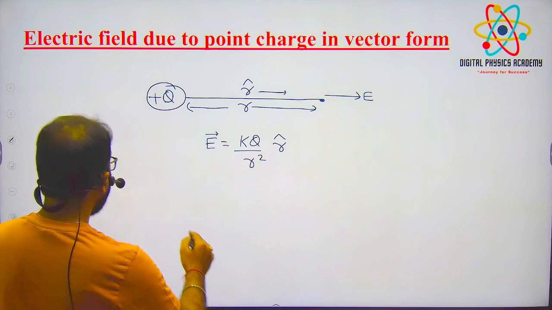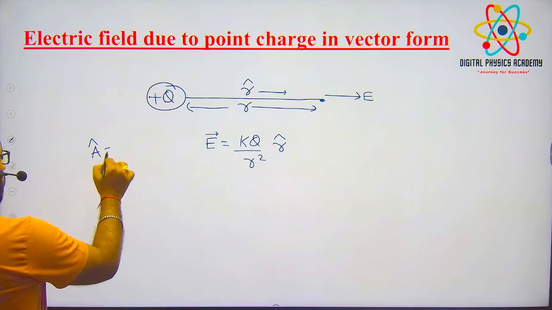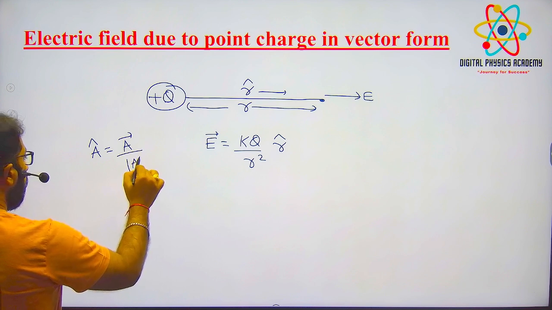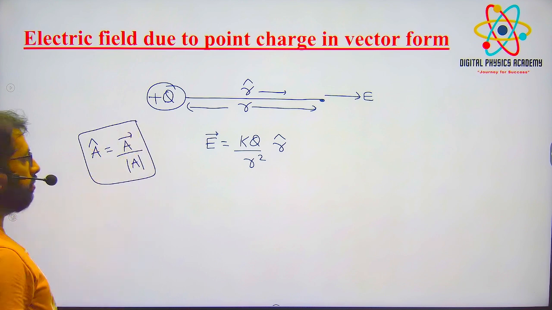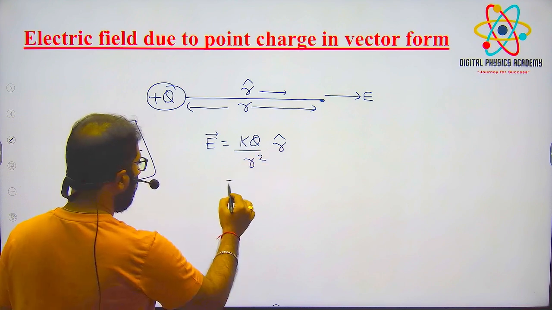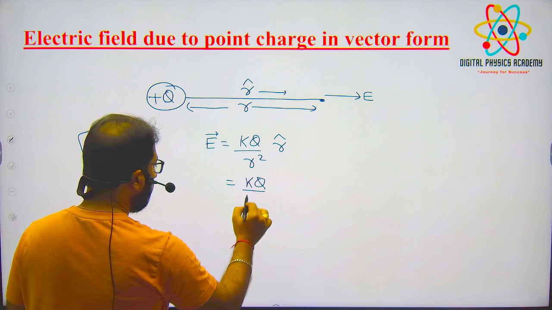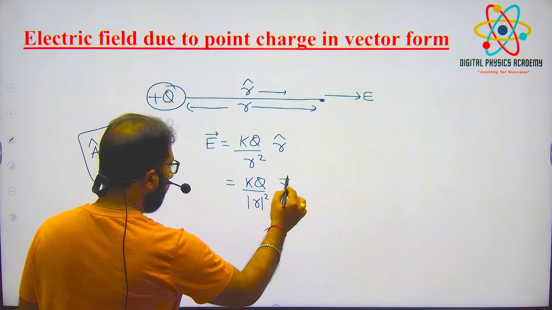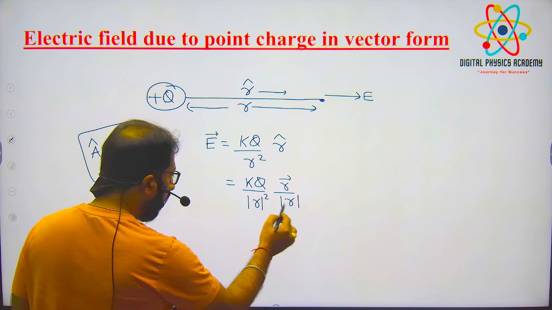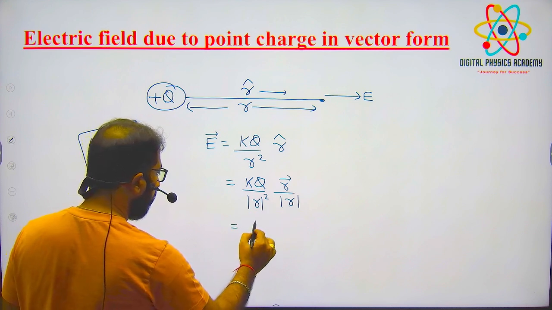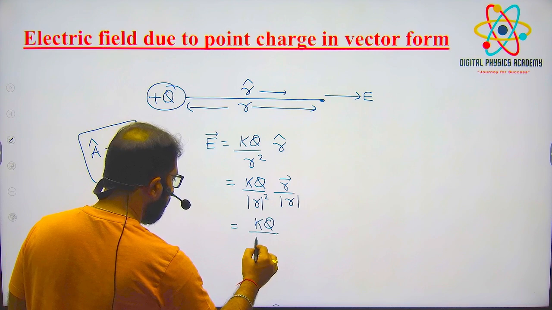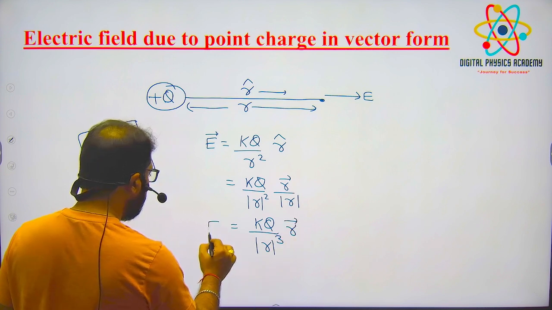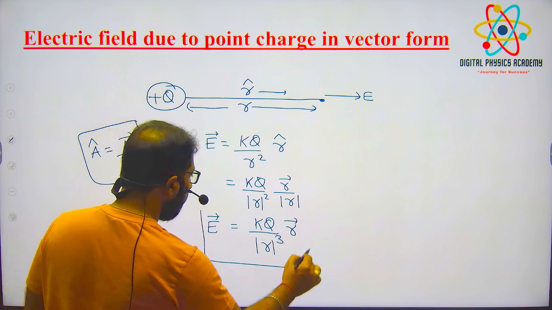So this is vector form, right? Now what is the formula for a cap, the unit vector? In class 11th we studied, right? Vector a by mod a is the formula. Similarly, for the unit vector you can substitute this one: k q by, this is nothing but magnitude only, mod r square, into vector r by mod r. So mod r into mod r square is mod r cube: k q by mod r cube into r vector. So this is in vector form.